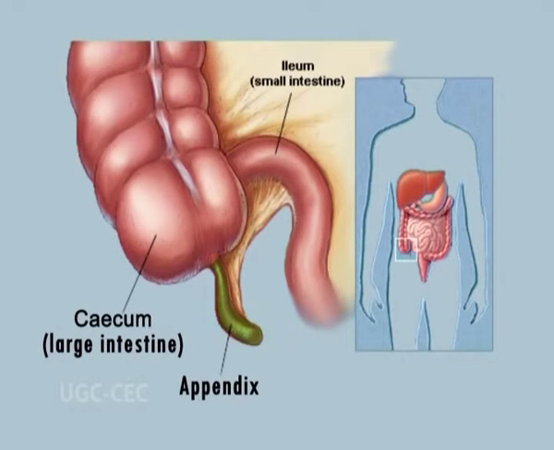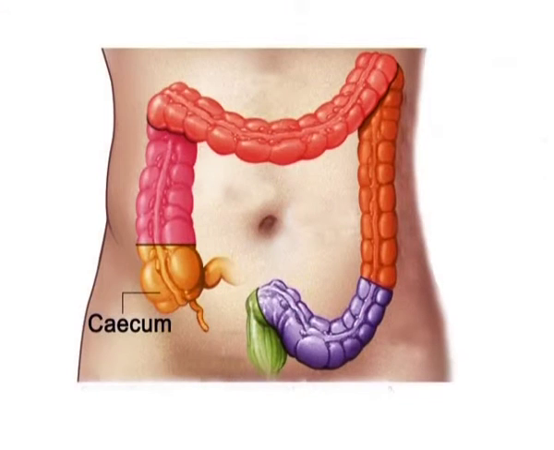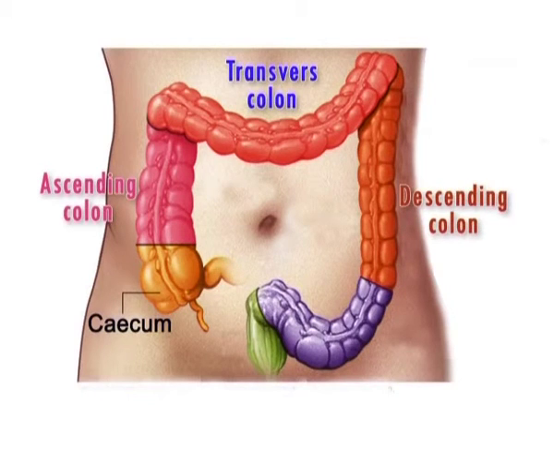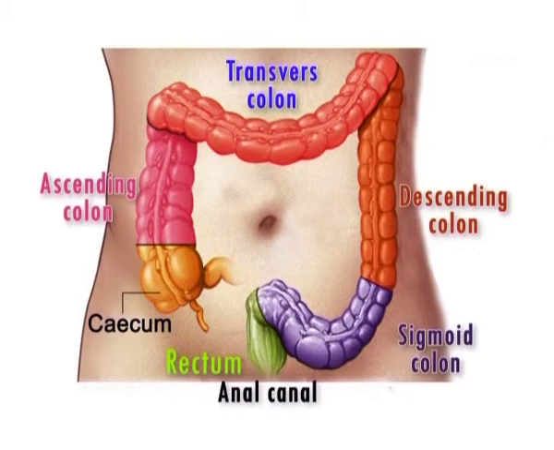The inflammation of vermiform appendix is known as appendicitis. Colon is divided into 4 regions: ascending, transverse, descending and sigmoid colon. The rectum comprises the last 20 cm of the digestive tract and terminates in the 2 cm long anal canal.